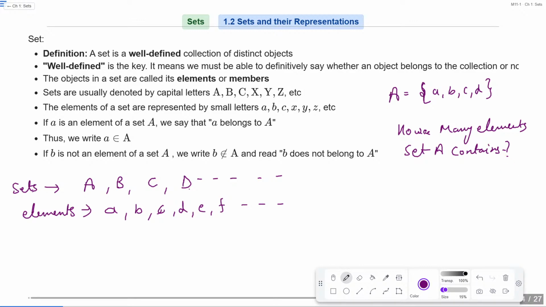Anybody? 4. Yeah. So set A contains 4 elements. And this capital A represents your set, and small a, b, c and d represent the elements in the set. Is that clear? Okay.